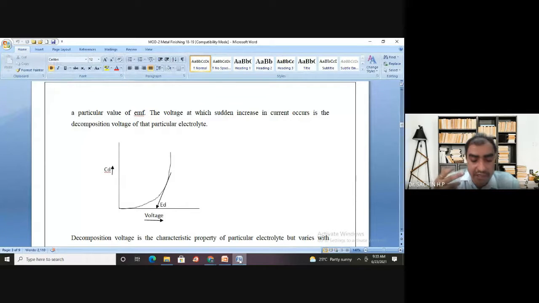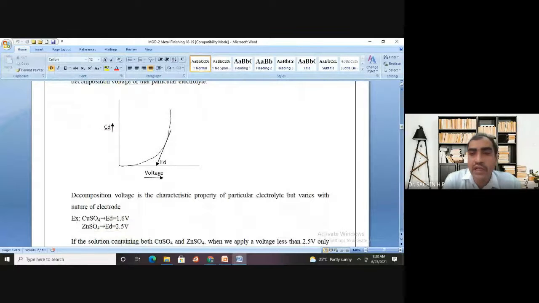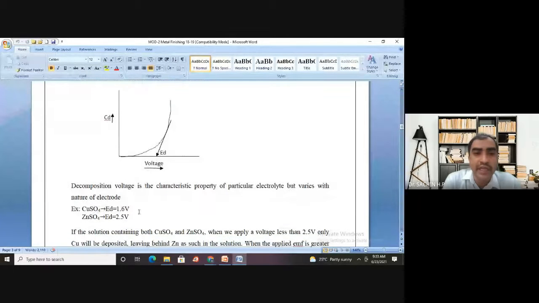It means that whenever you want to do the electrolysis of a different electrolyte, you have to supply a particular voltage. Just for your understanding, I will give you the decomposition potential of 3 electrolytes. One electrolyte is, let us say, copper sulfate. The value of decomposition potential is equal to 1.6, and for zinc sulfate, the value of ED is equal to 2.5.